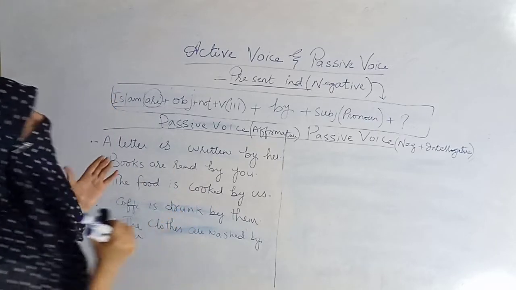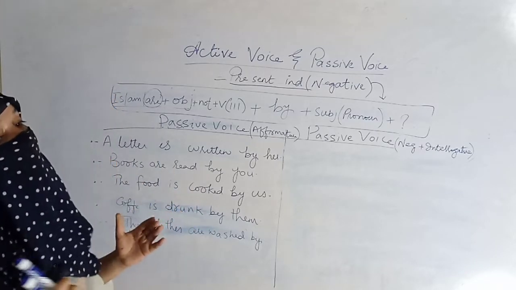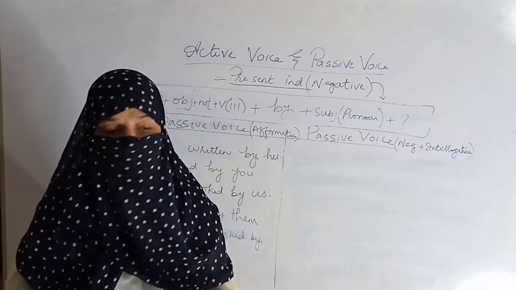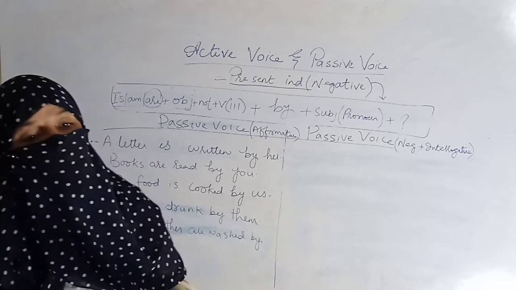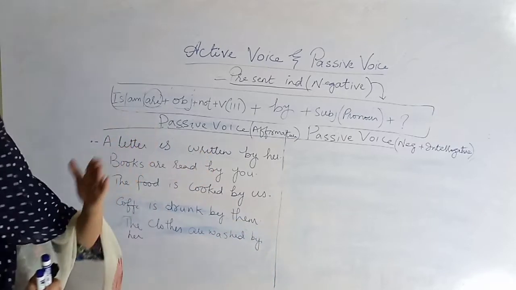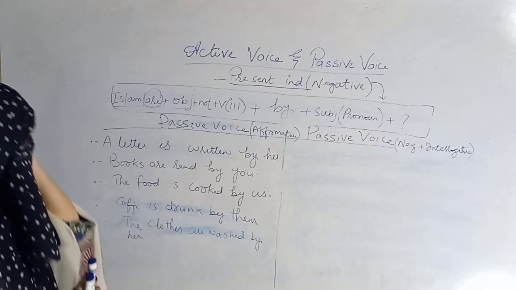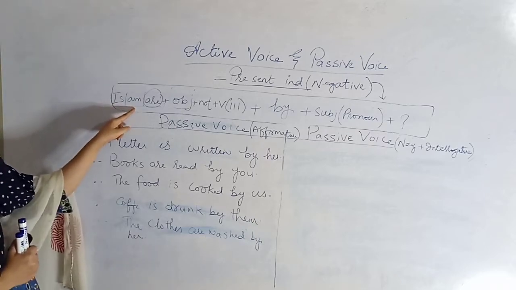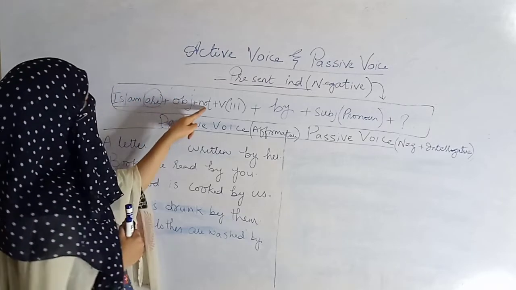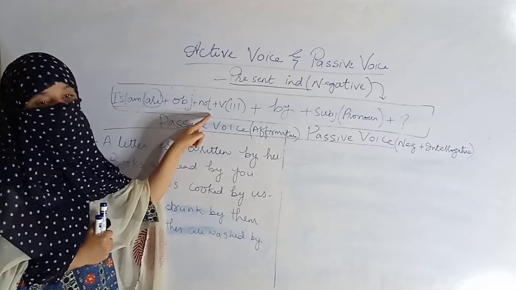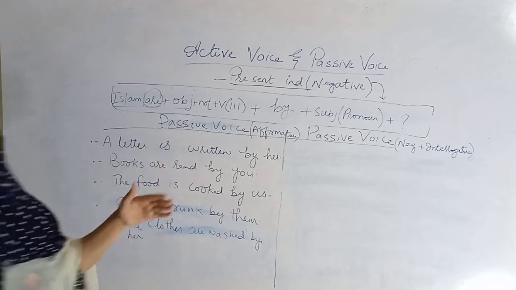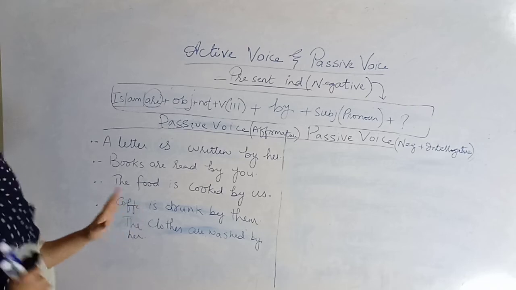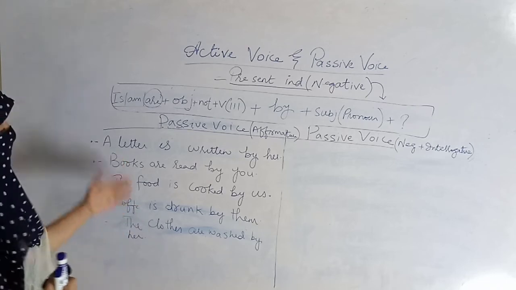So a sentence is categorized into 4 parts. First is affirmative, second is negative, third is interrogative, and fourth is negative plus interrogative. So here the helping verb will come first because this is an interrogative sentence, and then not will be added after object. It means it is negative. So the negative plus interrogative will be joined here. Alright, so let's do these sentences.